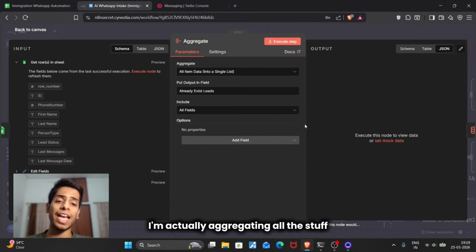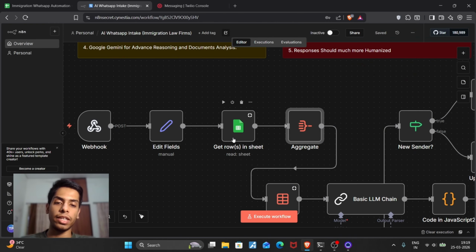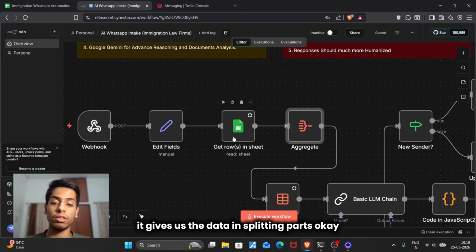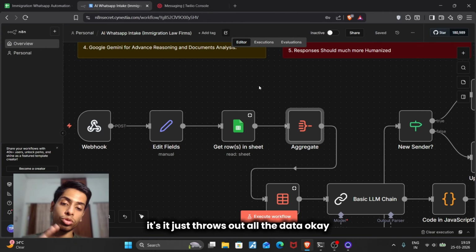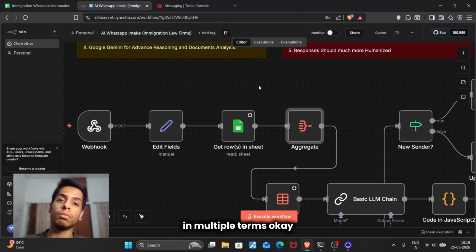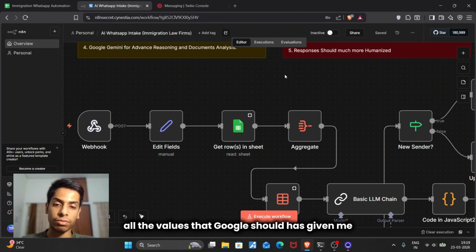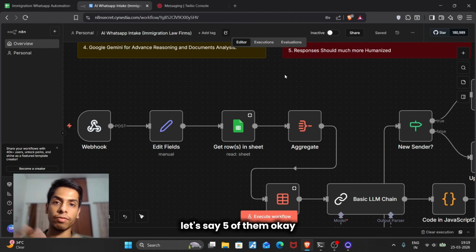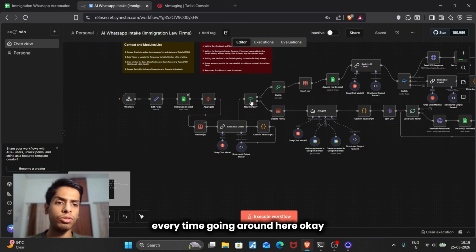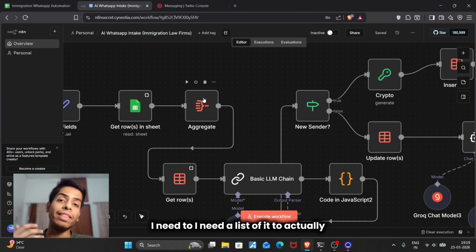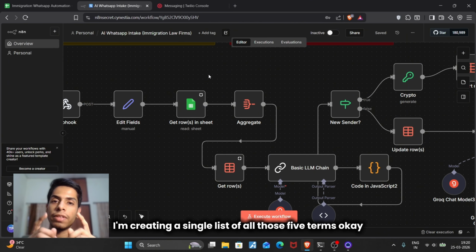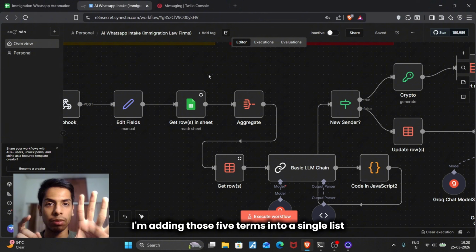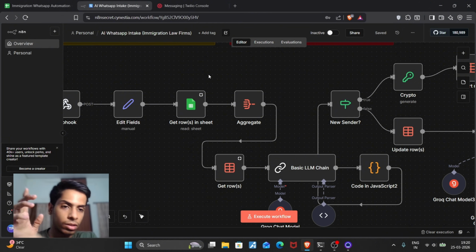Then what's happening is that I'm aggregating all this, because n8n gives us data in multiple splitting parts. Google Sheets gives us the data in splitting parts. It's not going to give me a list of all the data. It just throws out all the data in multiple terms. Because I am aggregating all the values that Google Sheets has given me, let's say 5 of them. I cannot process 5 of them individually every time out here. I need a list of it to actually use it in an organized way. So all those 5 terms, I'm adding into a single list, so I can use that one list throughout the whole automation.